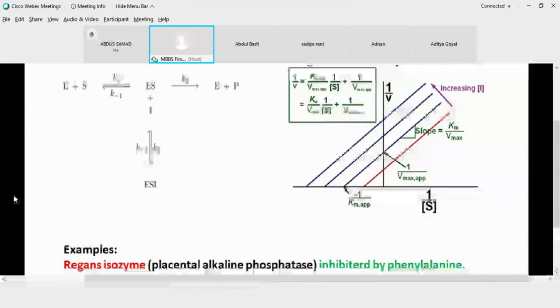But with your eyes, you cannot look for what is alkaline phosphatase. Either you do electrophoresis, check it out with the antibodies, that is a time-requiring test, or you quickly do the kinetics by inhibiting in the presence of its inhibitor phenylalanine. Now, if the enzyme is inhibited, then you can say that yes, the placental type was present. And this is a very important tumor marker. So this is helping you with the diagnostics.